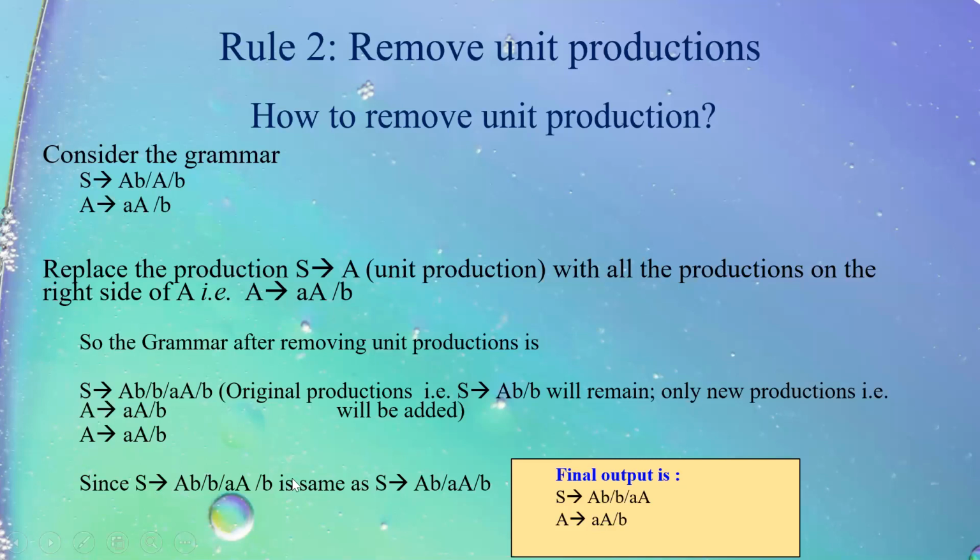What I will do, I will just replace it with single B, S tends to AB or AB or B. So ultimately, my final output after removing the unit production from this particular grammar in which we had a unit production S tends to A, the output is S tends to AB or B or AA, A tends to small a, capital A or B. So we have removed the unit production from this particular grammar. This was the second rule which said that in order to convert it into Chomsky normal form, first rule said epsilon should be removed, second rule said unit should be removed.